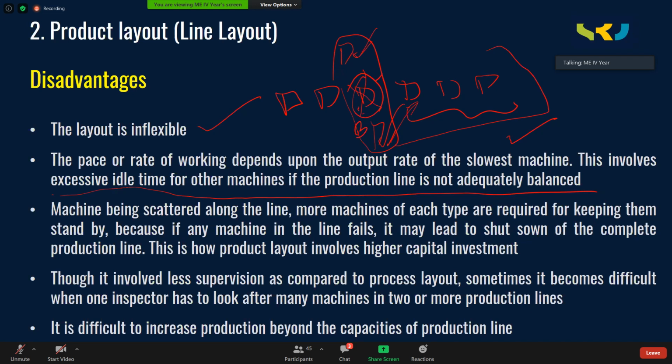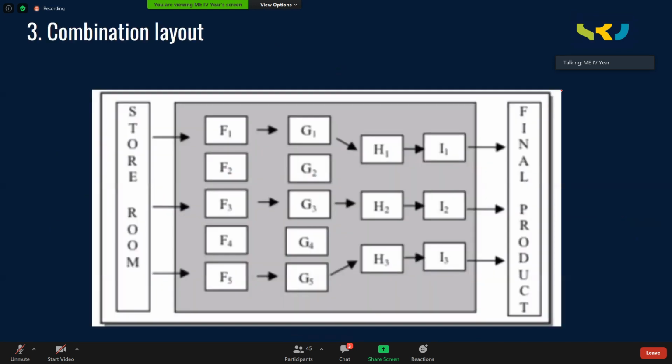It is difficult to increase production beyond the capacities of the production line. Whatever capacity you have, you cannot increase the production beyond that. It all depends upon the mission capacity.